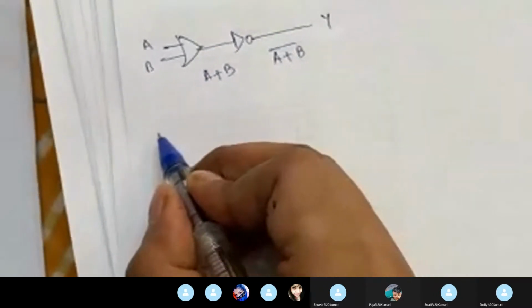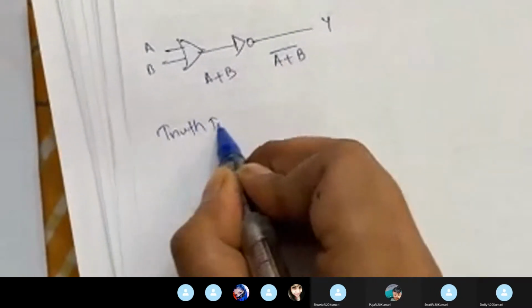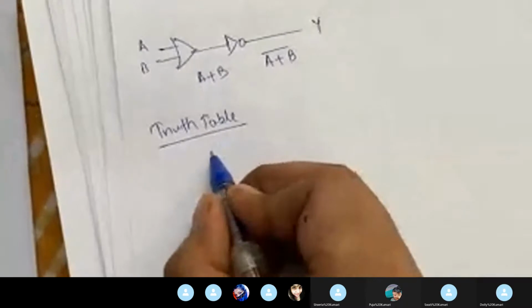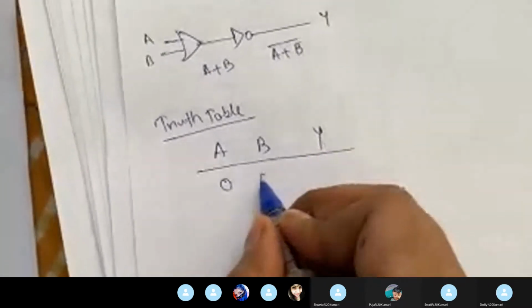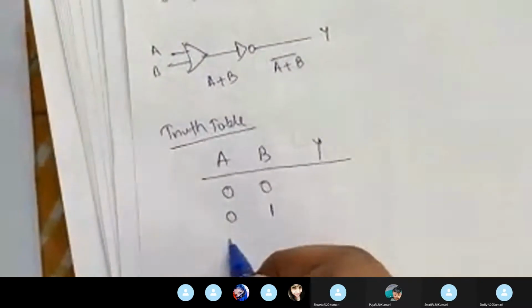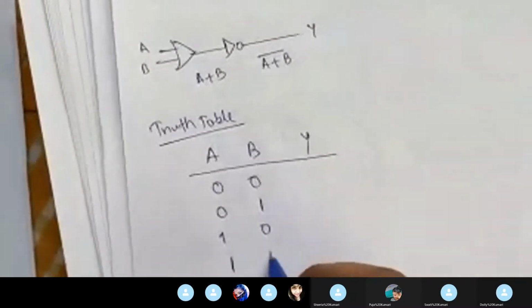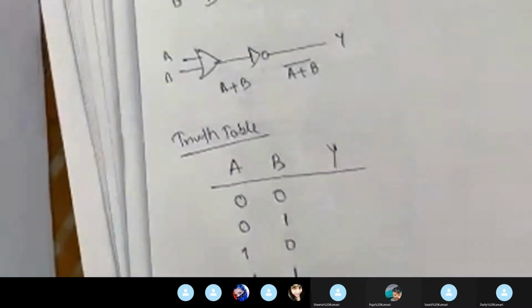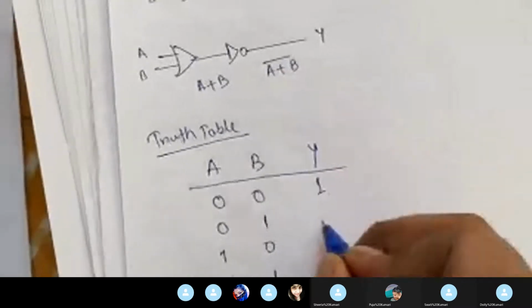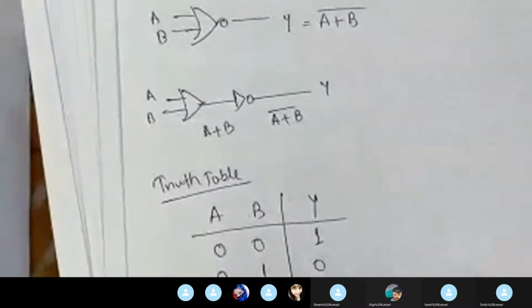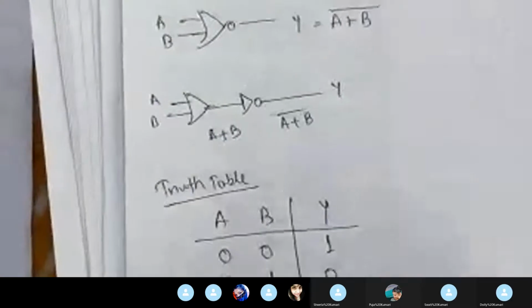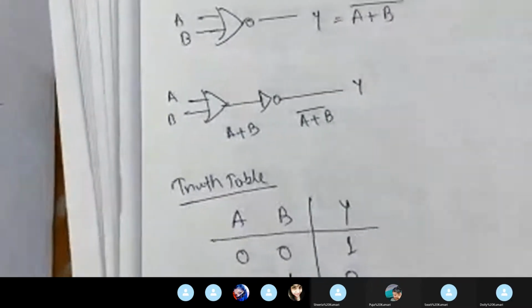Its truth table is A, B and Y: 0, 0, 0, 1, 1, 0, 1, 1. For NOR, the output will become 1, 0, 0 and 0. So this is the truth table of the NOR gate, the inverted output of the OR gate.